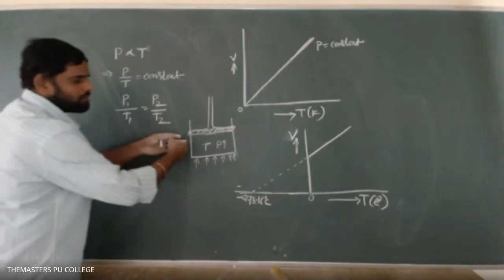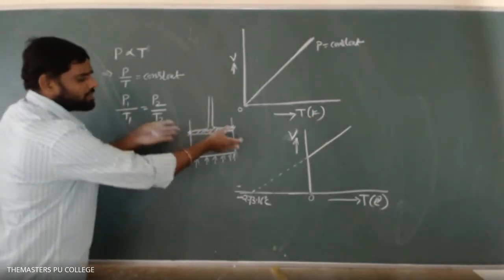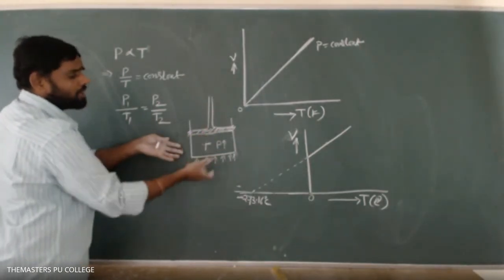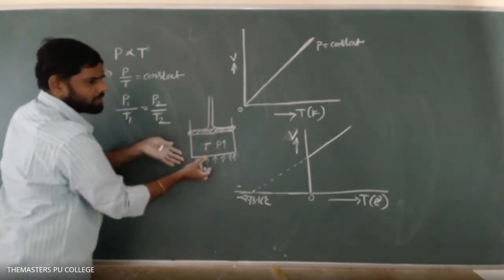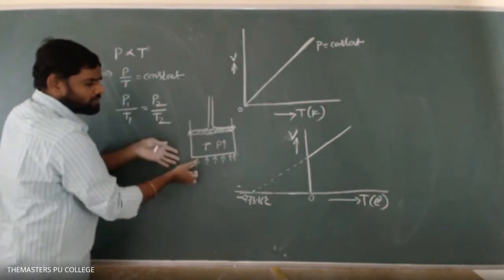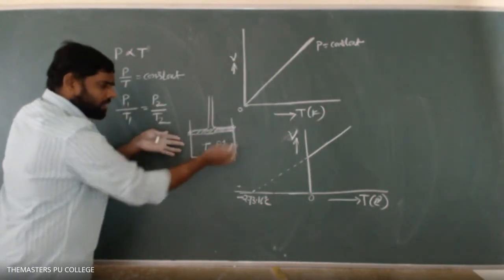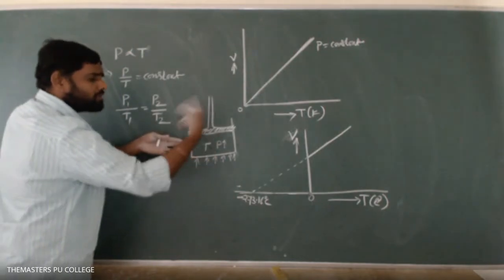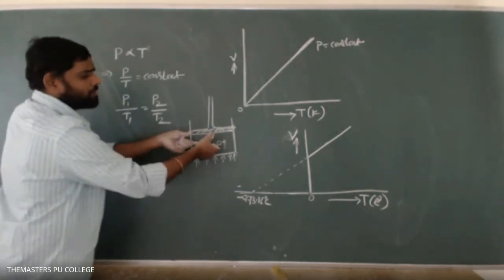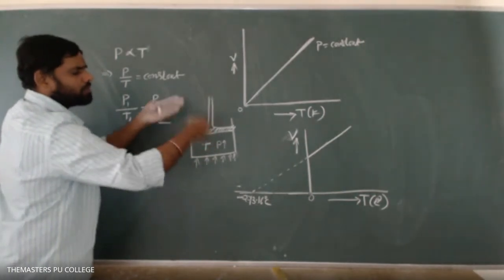The gas will blast the container. The reason the gas will break the container is that, because of this huge pressure, it wants to escape out from the vessel. The vessel can tolerate pressure only up to the limit it can hold the gas. If it goes beyond that limit, the pressure increases more and more.